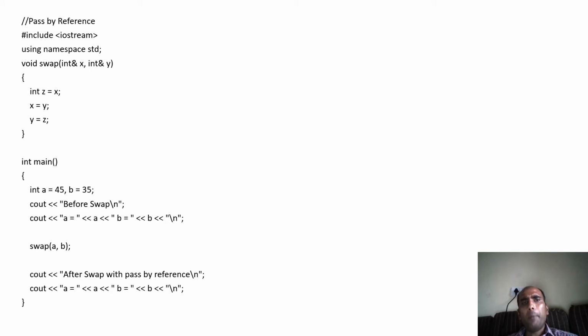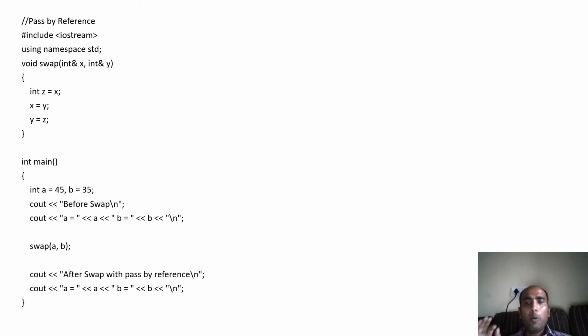Now you are swapping just like normal variables. Whatever modification you make in X and Y will automatically reflect in A and B, because X and Y are not different variables or different memory locations. They are pointing to the same memory location pointed to by A and B respectively.